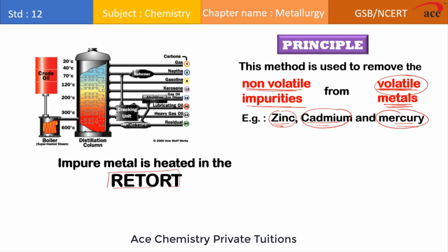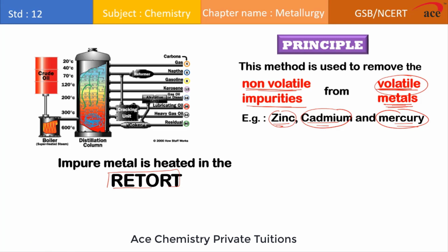We take impure metal, and if you will see, we are taking the impure metal at the bottom. These are the pieces of the impure metal, which consists of volatile and non-volatile components. So if you start heating it, the substance, or you can say the metal, which has a low melting point will vaporize first. Let's say these are the vapors of the metal.